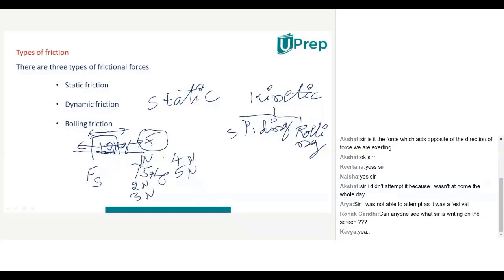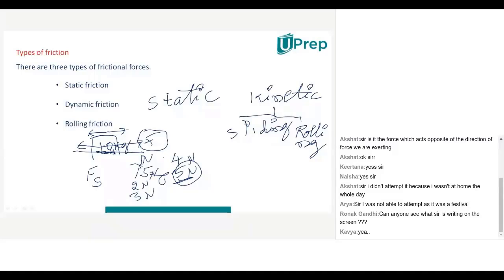Okay, this 5 Newton. And if I apply more than this 5 Newton of force, tell me what happens generally? Have you understood, everyone? Here, first I started with applying 1 Newton.